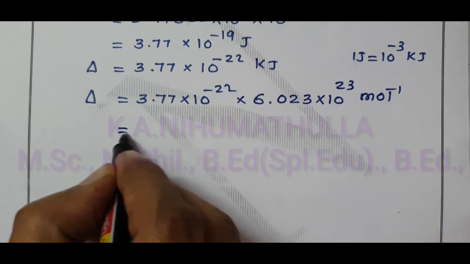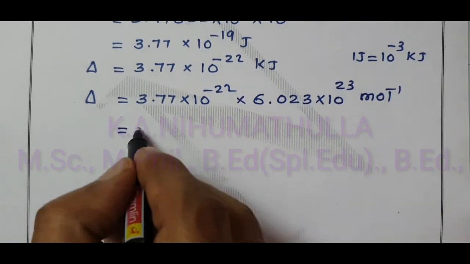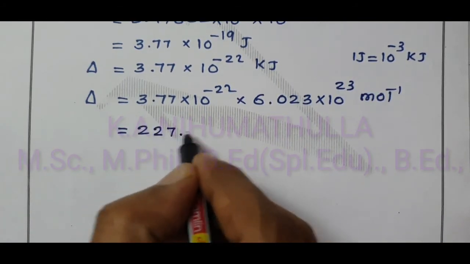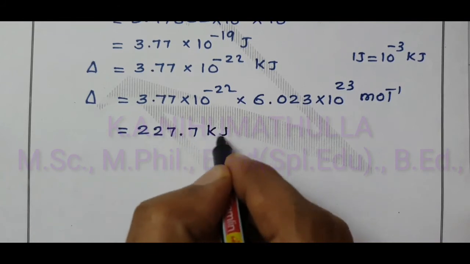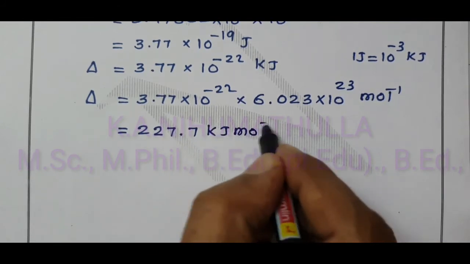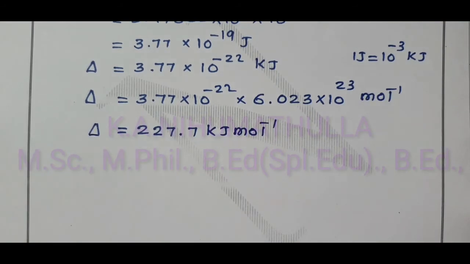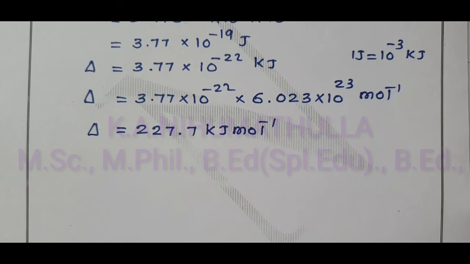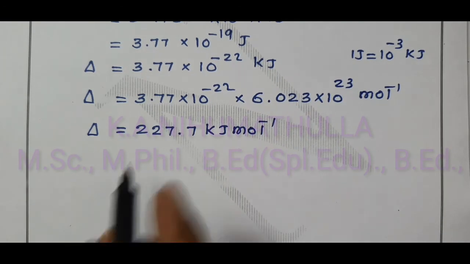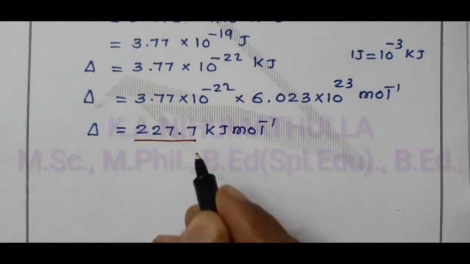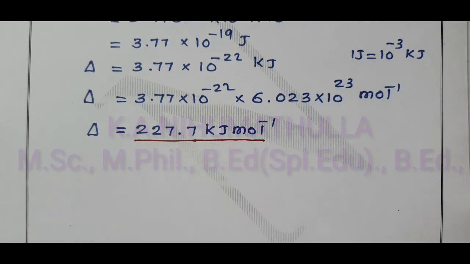The final answer is 227.7 kilojoule mole power minus 1. This is the crystal field splitting energy of the TiF6 3 minus ion. So the first value is 149.4, second value is 227.7.